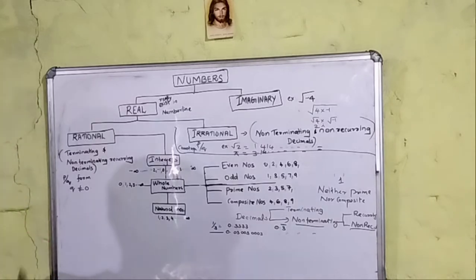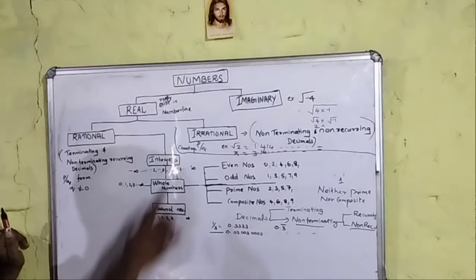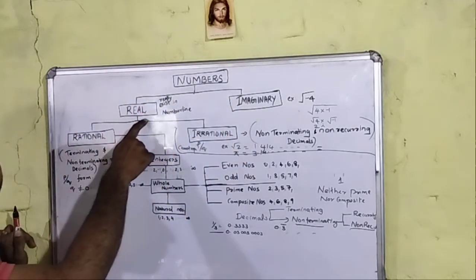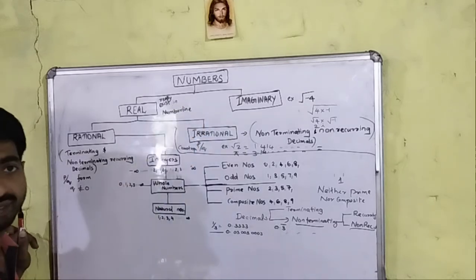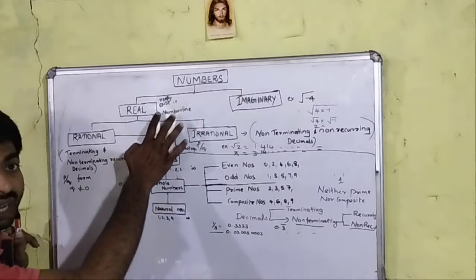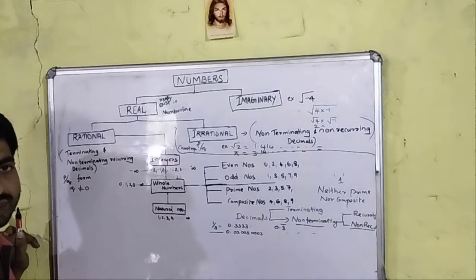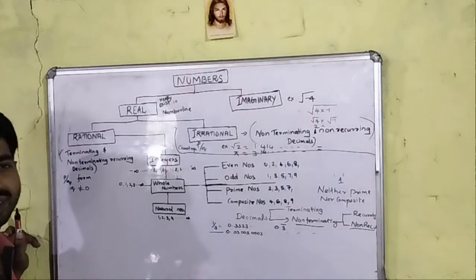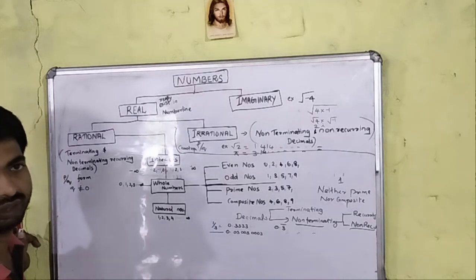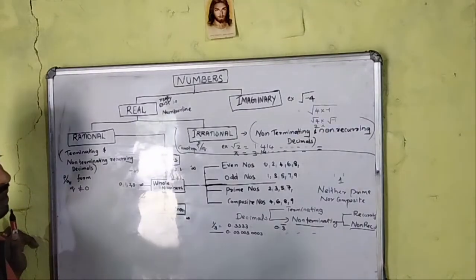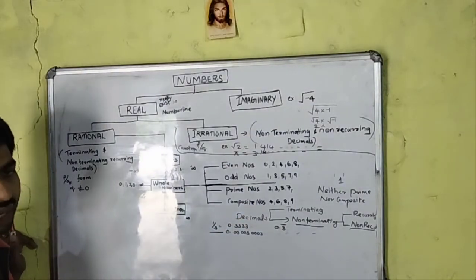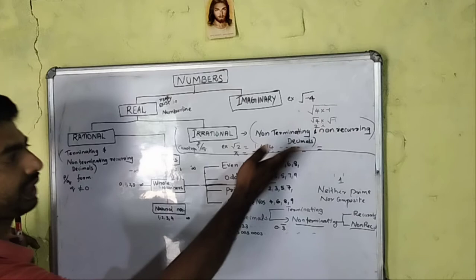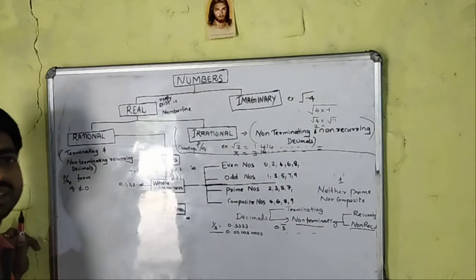Again, to summarize all these portions: numbers are classified into real and imaginary numbers. A real number really exists, which means we can express it on a number line. An imaginary number we cannot express on the number line, for example the square root of -4. The square root of a negative number cannot be expressed on a number line.